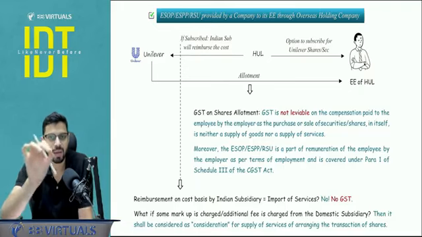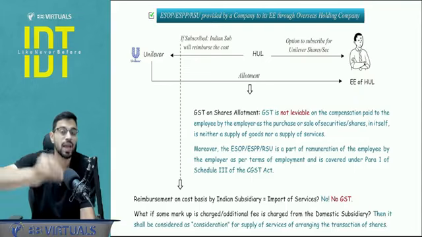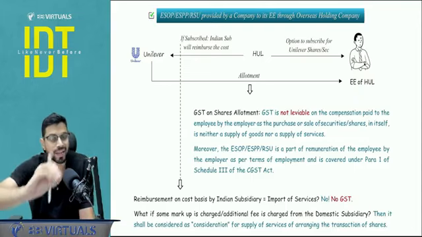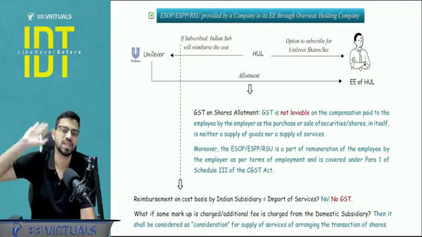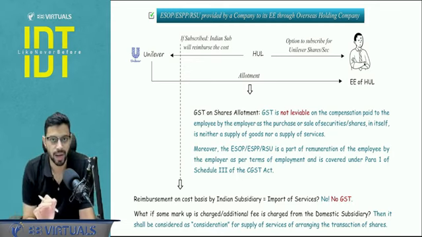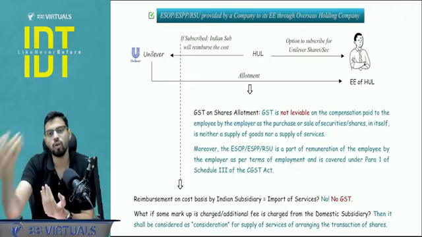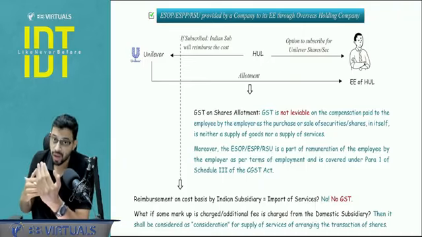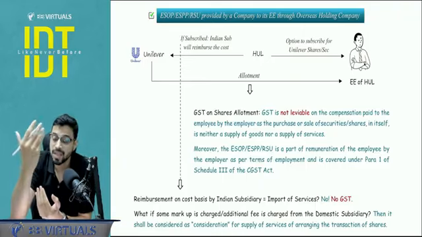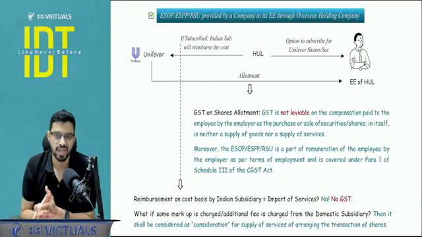In schedule number 3, paragraph number 1, whatever the employee is doing for the employer in the course of employment is outside the scope of GST, which means it is not a supply. Schedule number 3 means it is not a supply. So if whatever the employee is doing for me is not a supply, then in return whatever salary I am giving, that salary and perquisites are also outside the scope of GST.